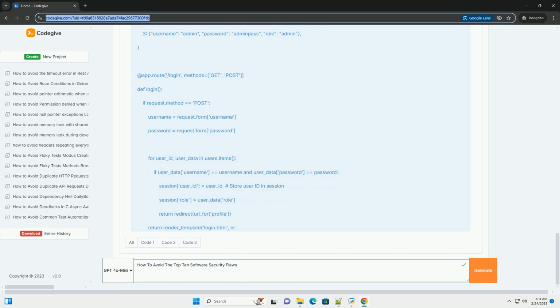Code example, Python, preventing SQL injection with parameterized queries. Explanation: instead of concatenating the username and password directly into the SQL query string, we use placeholders. The cursor.execute method takes the query and a tuple of parameters. The database library automatically handles escaping and quoting the parameters, preventing SQL injection.